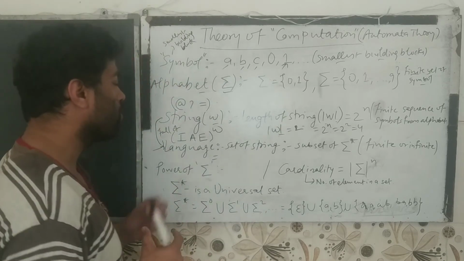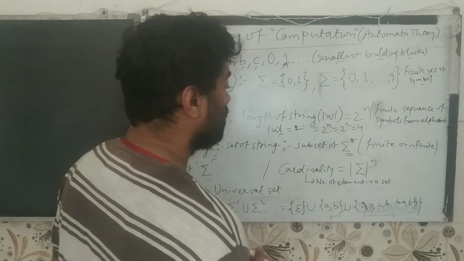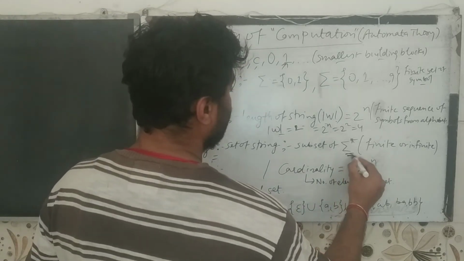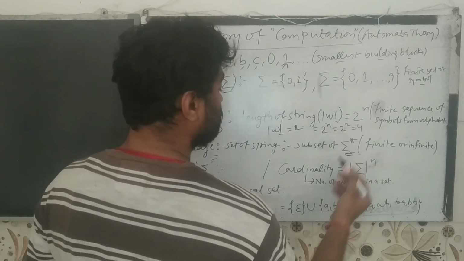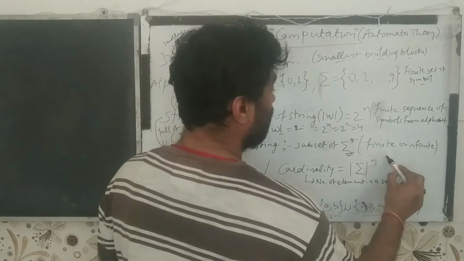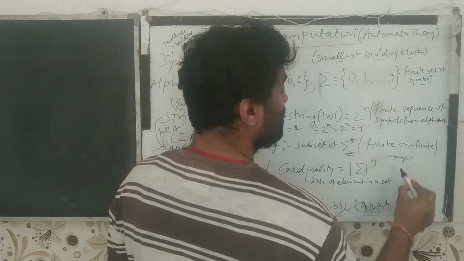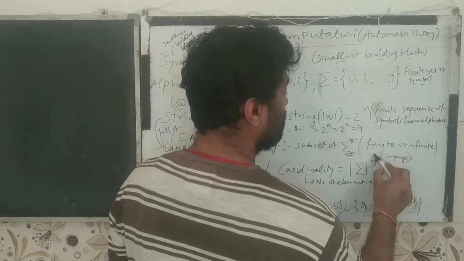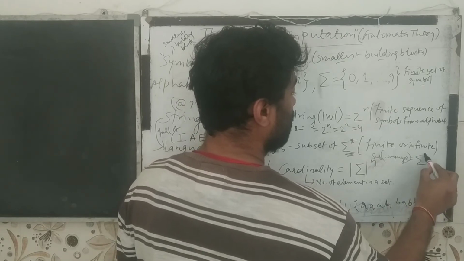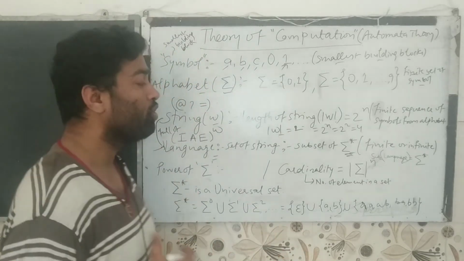If we talk about a language, the language is a subset of a universal set. This is a universal set. If we are declaring a language, then this language is a subset of the universal set.